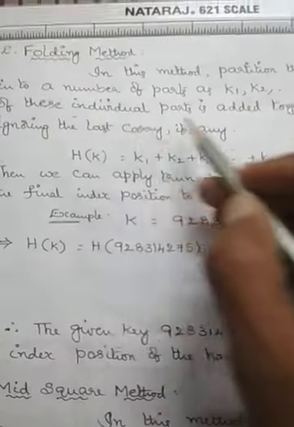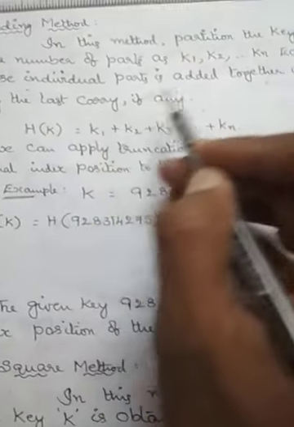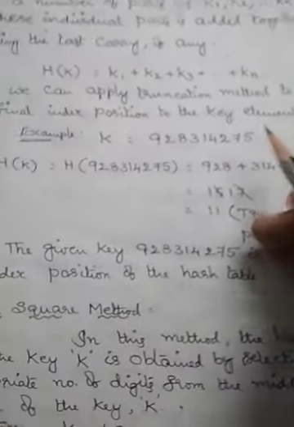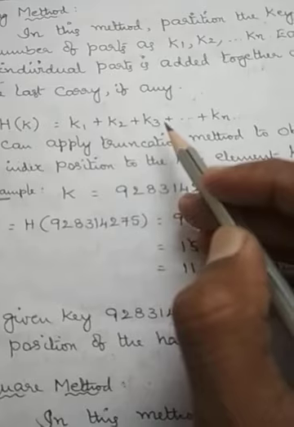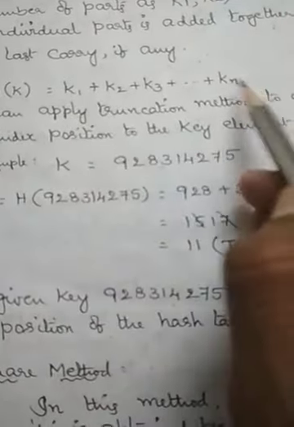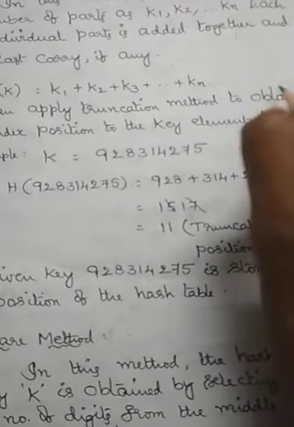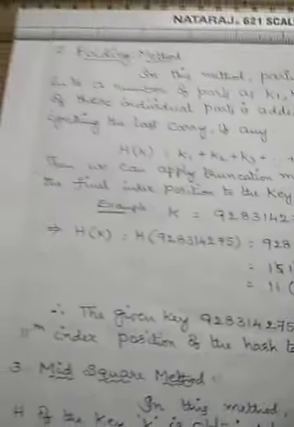Each of these individual parts are added together, ignoring the last carry, if any. If a carry is available, we ignore that carry. H of k is given by k1 plus k2 plus k3 up to kn, added together. Then we can apply the truncation method to obtain the final index position of the key element k.